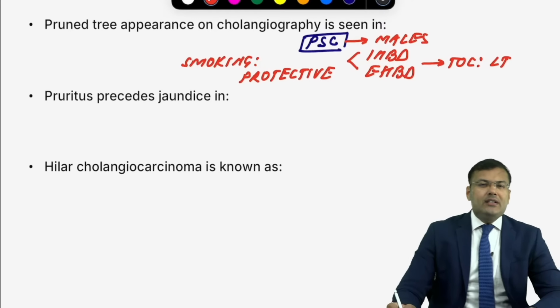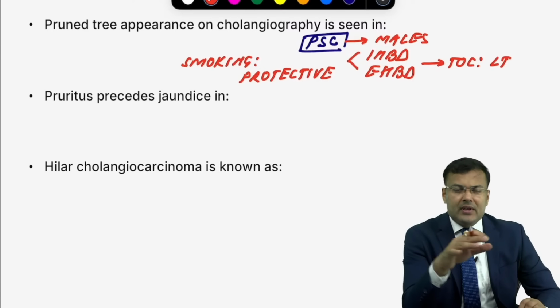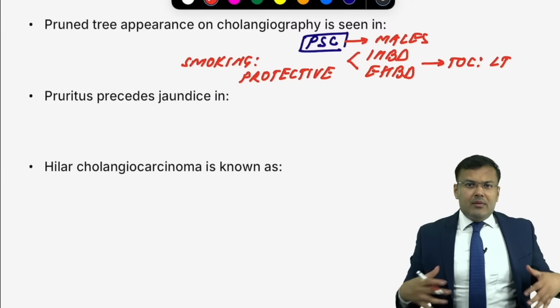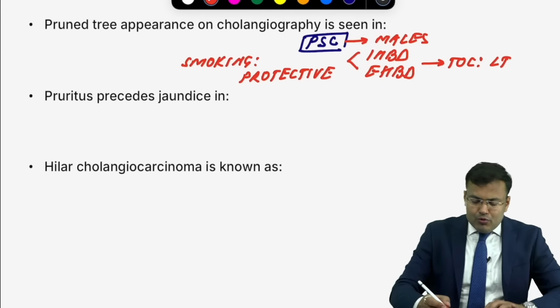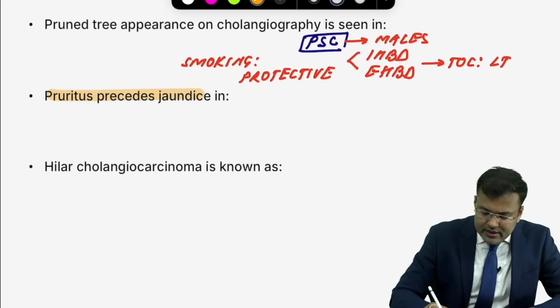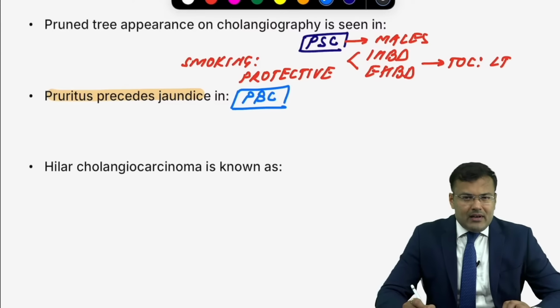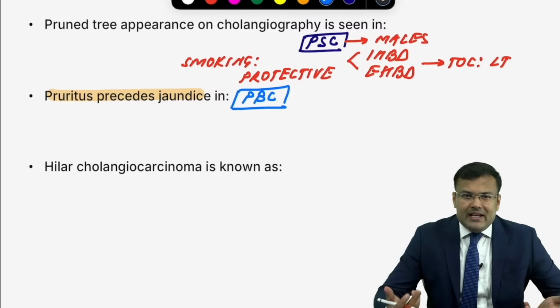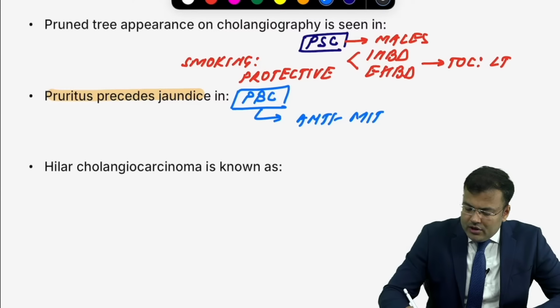Next, pruritus precedes jaundice. There is only one condition where itching comes first. In most of other conditions, patient is having jaundice. After 1 month, 2 months, patient is having itching. But pruritus precedes jaundice in one condition. Which one? Primary biliary cirrhosis. What will be the clinical scenario? Female which is obese, she will be having itching, she will be having fatigue and autoantibody. Which one? Anti-mitochondrial. So what is the name of autoantibody? That is anti-mitochondrial.